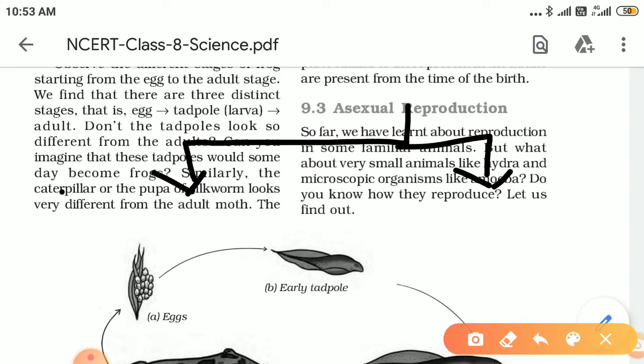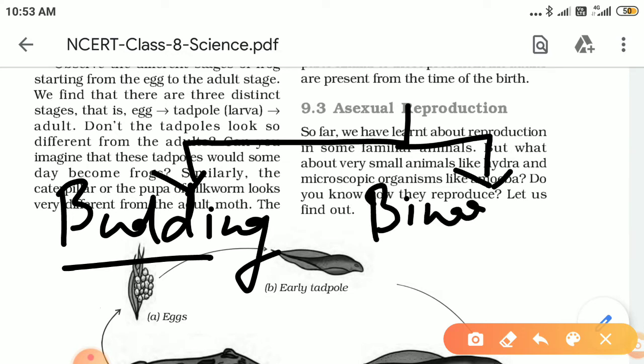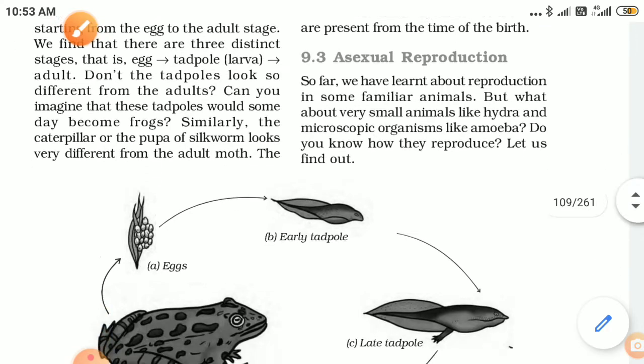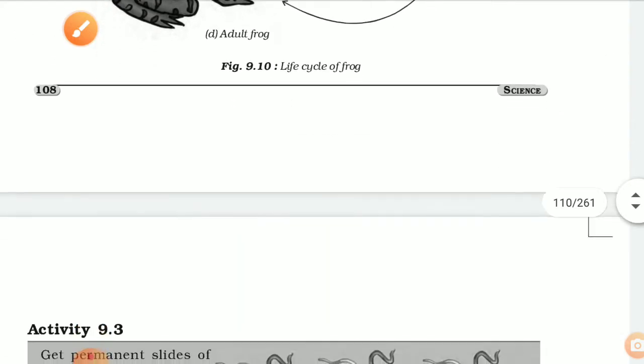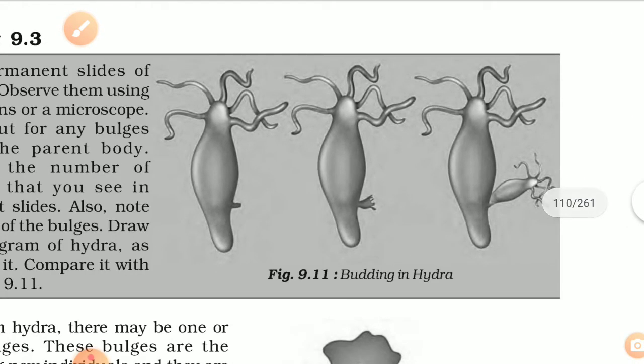The first type of asexual reproduction is budding, and the second type is called binary fission. So first of all we will discuss the first type, that is budding. You might have seen hydra in books. Its picture you might have seen. Have a look at this picture. This is hydra. This is an aquatic organism.